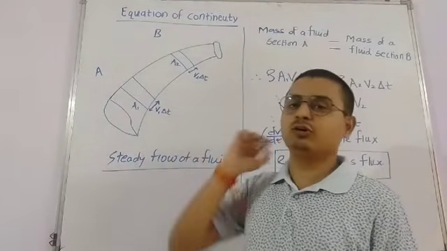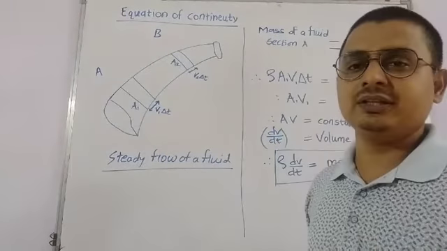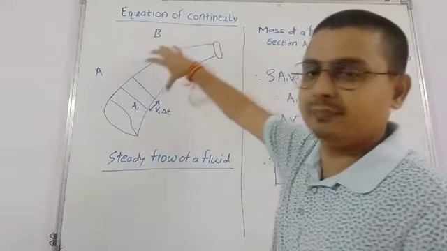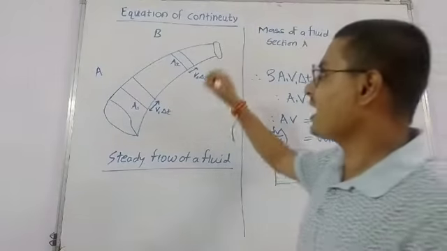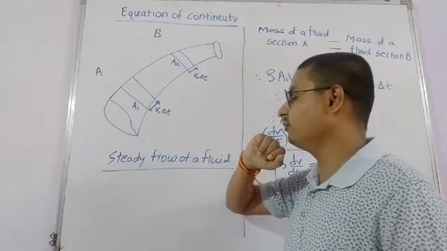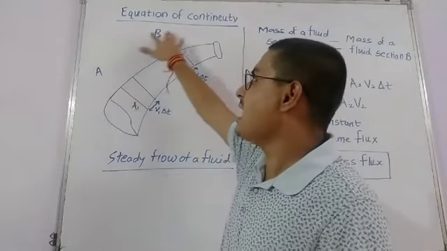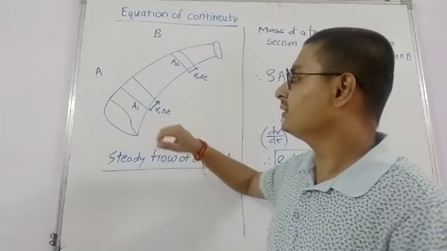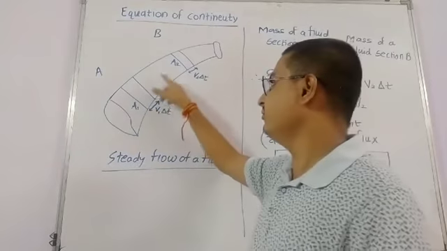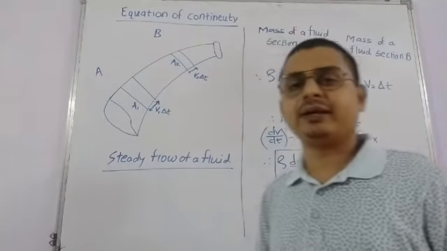to the narrower region. So if we imagine that there is a pipe as shown in the figure which has different area of cross section, let us assume that at points A and B of this tube, the area of cross section is A1 and A2 respectively.